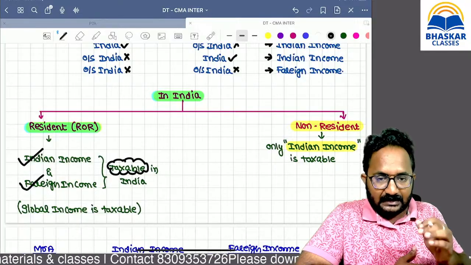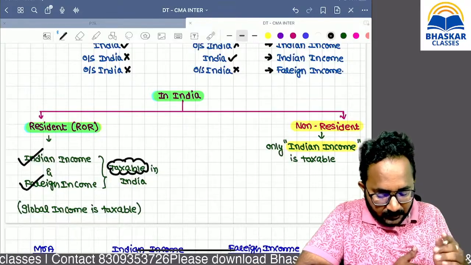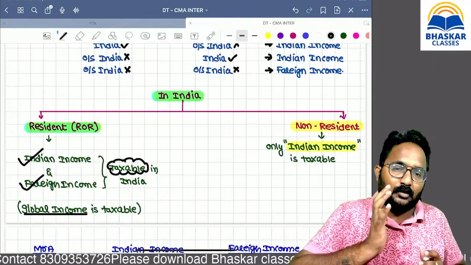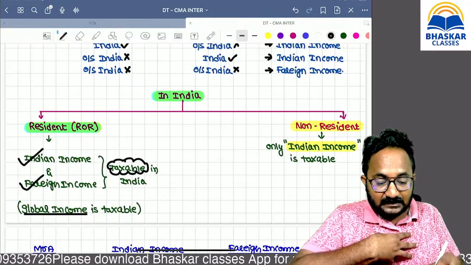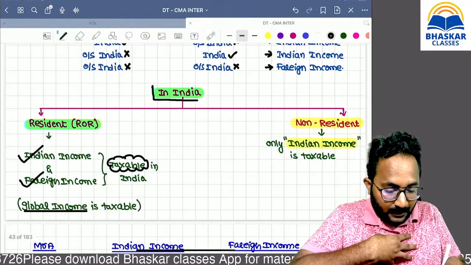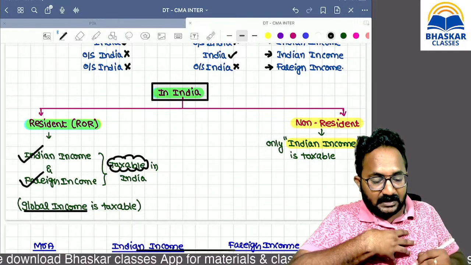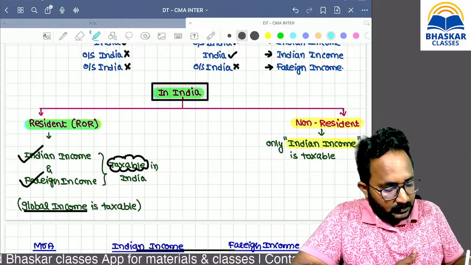If you are a resident and ordinary resident, you are required to pay the tax in India on entire global income. So that is your bad luck only. Definitely the tax burden will be more in India, because they will collect the tax not only on Indian income but also on foreign income. Next, non-resident.